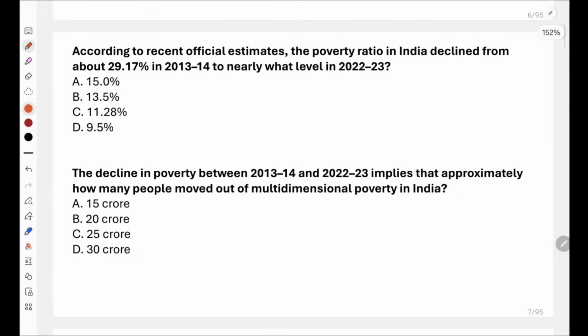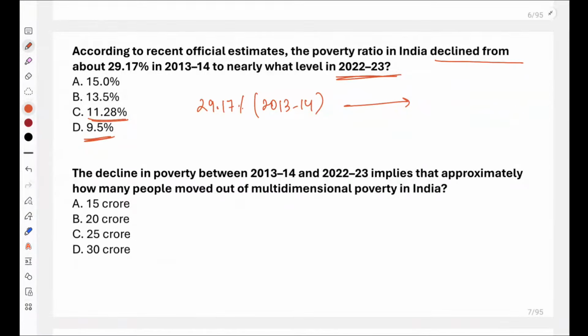Now, according to recent official estimates, the poverty ratio in India declined from about 29.17% in 2013-14 to nearly what level in 2022-23? Now this is the data that we have. कि 2022-23 में what is the poverty that has declined to 15%, 13.5%, 11.28% or 9.5%.